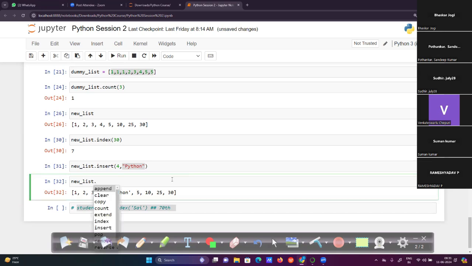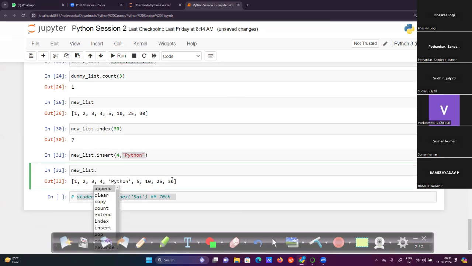For example, if you want to add a new value to the list, but not at any particular position, then we can directly use the append method. But if you want to store the value in a particular position, then we go for the insert method. This is the difference between insert and append.